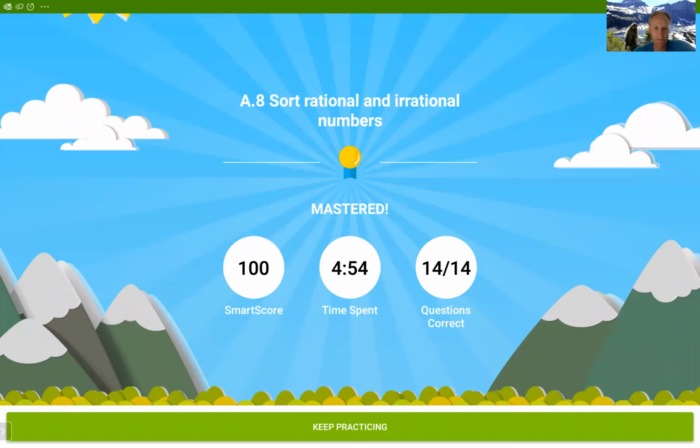And we're done in under 5 minutes. Good job. Hope you got it. And we'll get this one done as well.